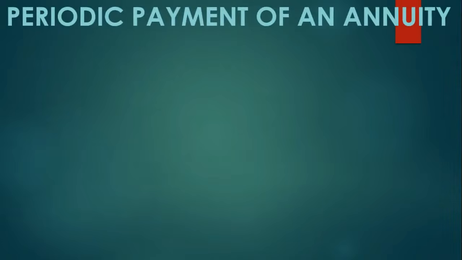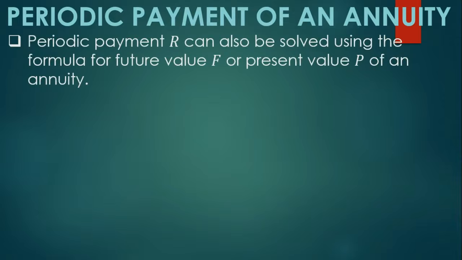Let's now proceed in the periodic payment of an annuity. So kanina, nalaman natin kung paano isolve ang future value at ang present value. So papaano kung ang hahanapin natin ay yung periodic payment R or yung regular payment. So periodic payment R can also be solved using the formula for future value F or present value P of an annuity. So, yung formula sa pag-solve ng future value ay ito.